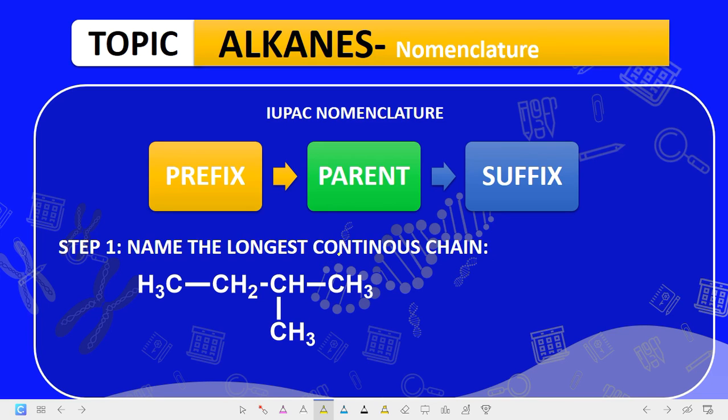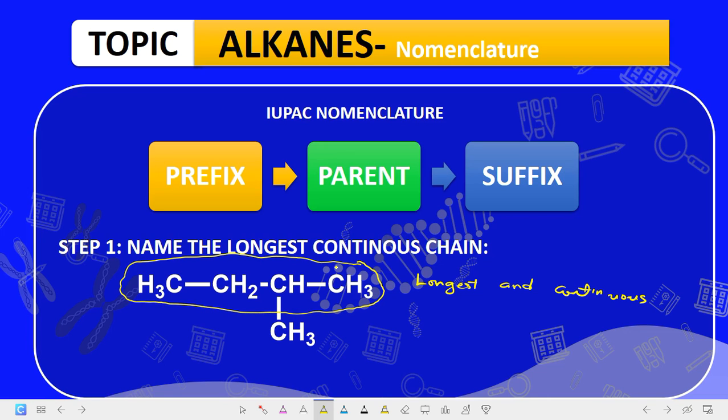Now step 1 says name the longest continuous chain. Now how do we identify the longest continuous chain? The longest continuous chain is usually that chain that is what? Longest and what? And continuous. It's usually that chain that is longest and at the same time it's what? Continuous. That is the longest continuous chain. So in this compound, which is the longest continuous chain? Now the longest continuous chain, you agree with me that it is this chain here. This chain here is the longest continuous chain. Are you getting it? It is the longest.